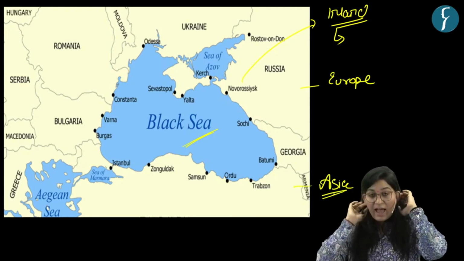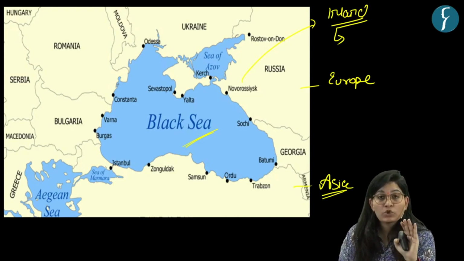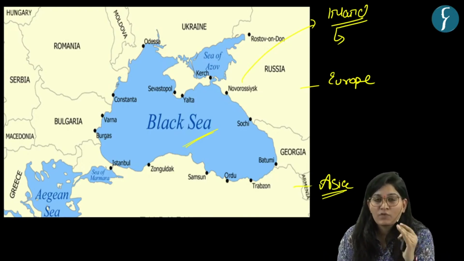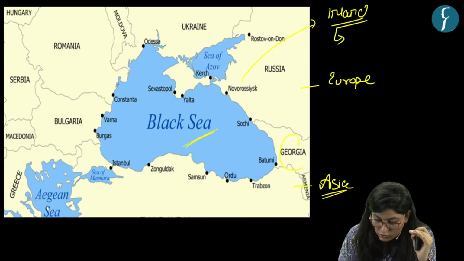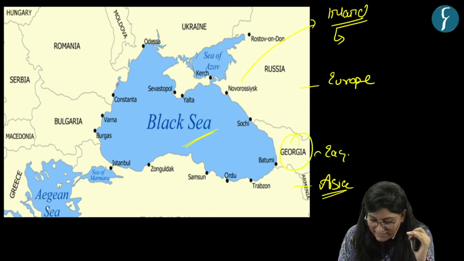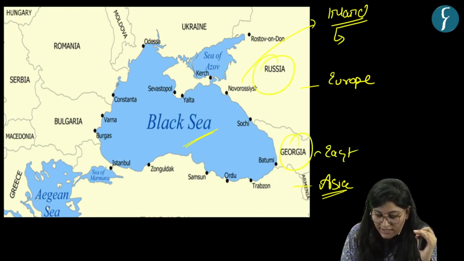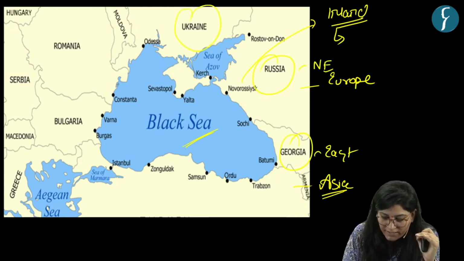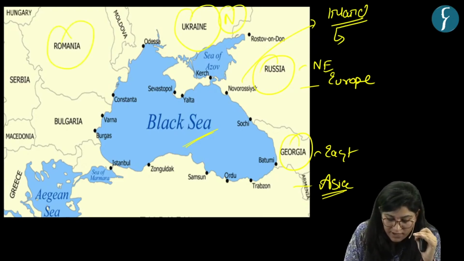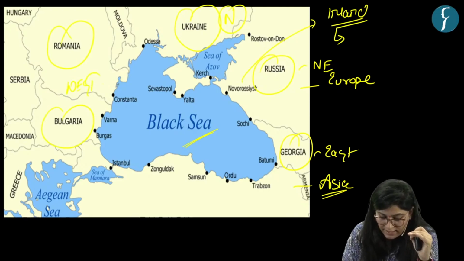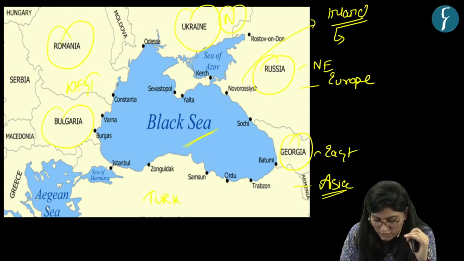Okay, and it is bordered by a total of 6 countries. And what are those countries? Georgia in the east, Russia in the northeast, Ukraine in the north, then we have Romania and Bulgaria in the west, then we have Turkey in the south.